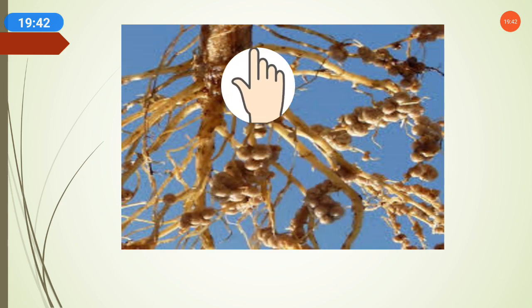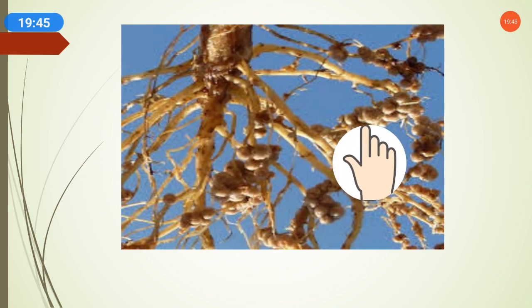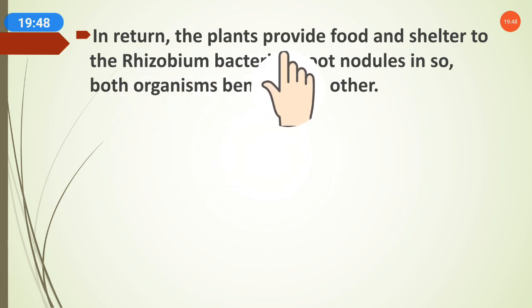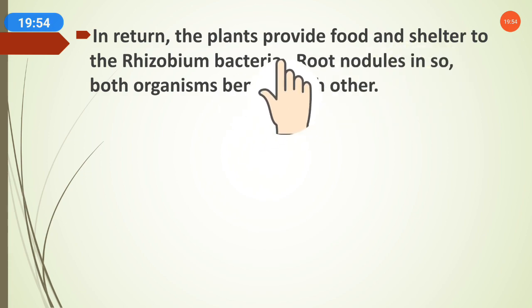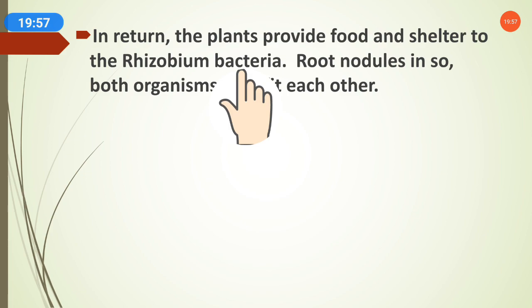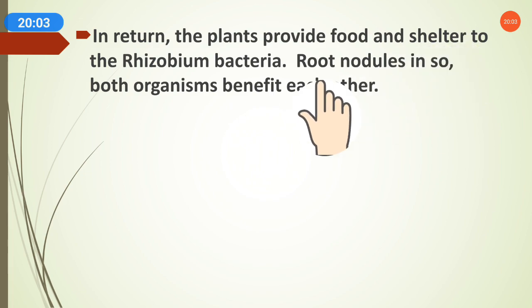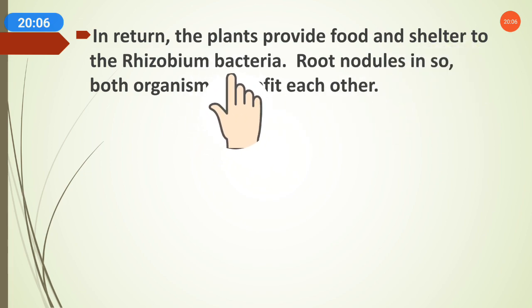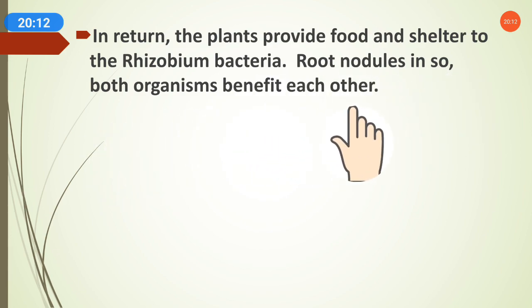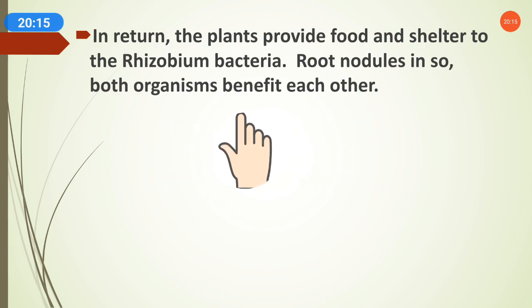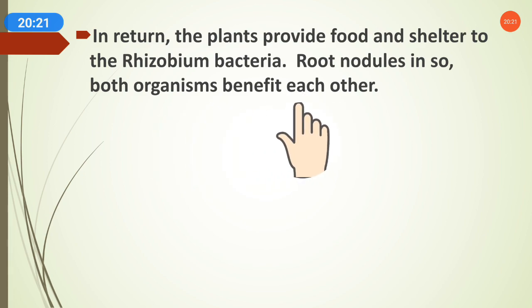So there also there is a mutual relationship. In the nodules of the leguminous plant, nitrogen bacteria are present, and in return the plants provide food and shelter to the rhizobium bacteria. Rhizobium bacteria are providing nitrogen in a soluble form to the roots of the plant, and in return get food and shelter. In the root nodules in the soil, both organisms benefit each other, living and working together. That is also an example of symbiosis.